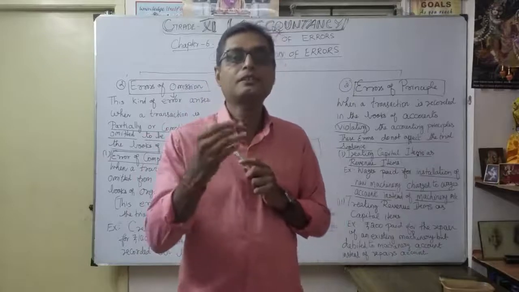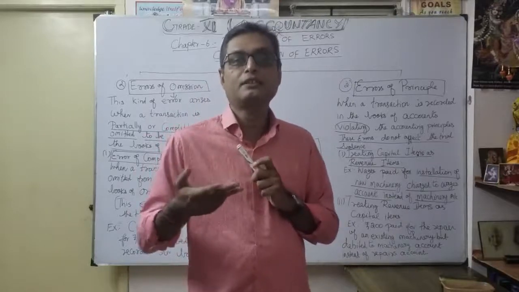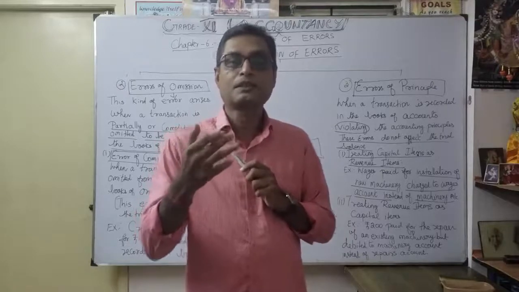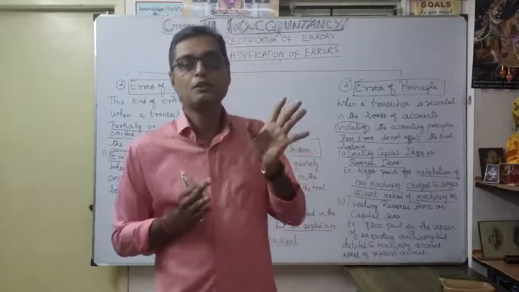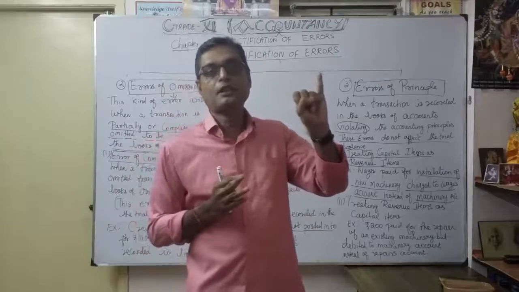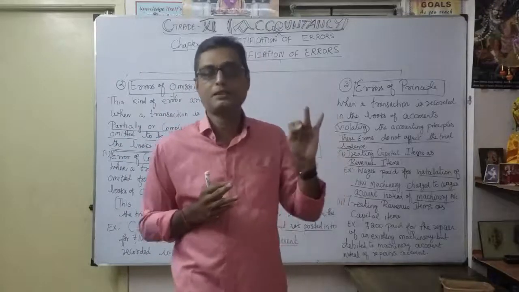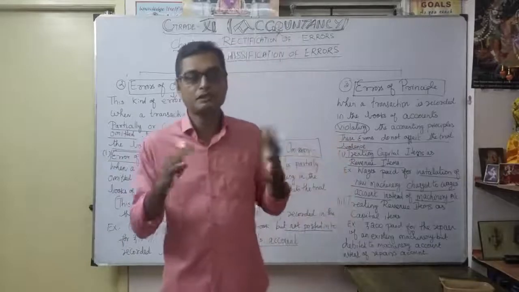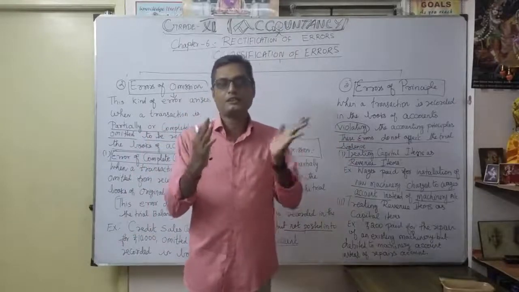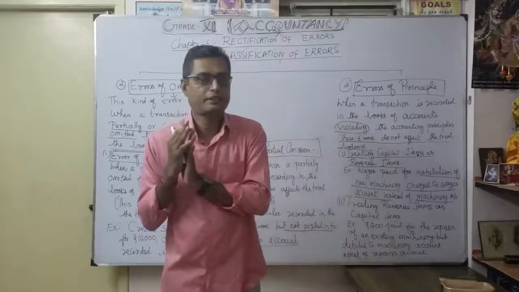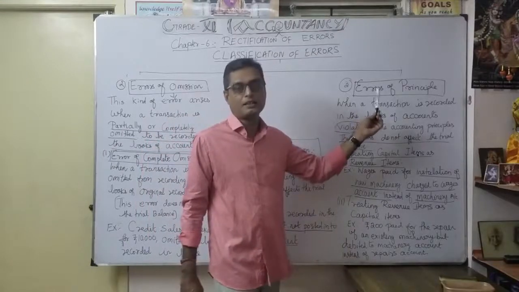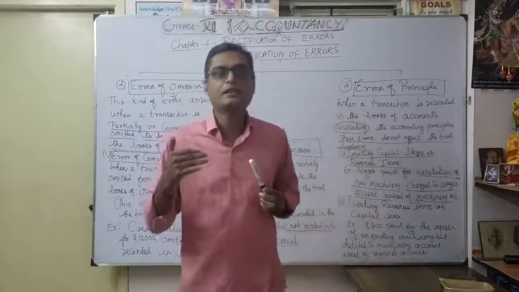But any receipt during the accounting year, during a financial year, which we get from normally doing the business, is called revenue receipt. Have you understood? Very important. So what is the meaning of capital expenditure and revenue expenditure, and thereafter capital receipt and revenue receipt? If you understand this information according to capital allocation and revenue allocation, you will clearly understand how the error occurred against the principle. That's why it is called error of principle.